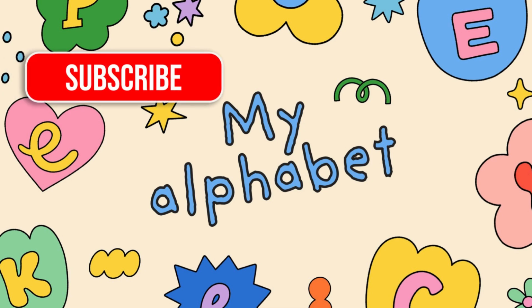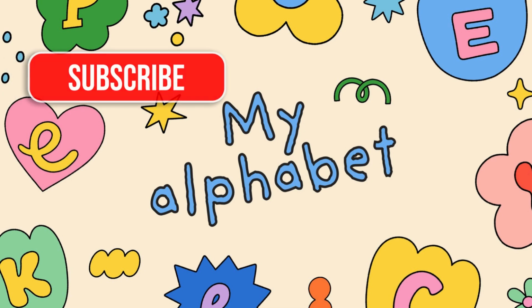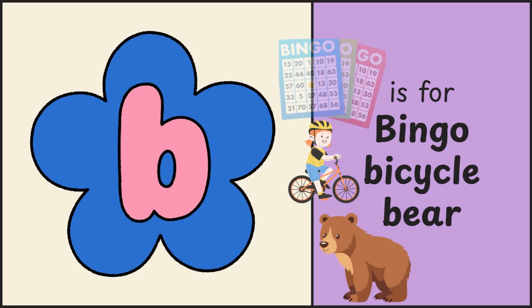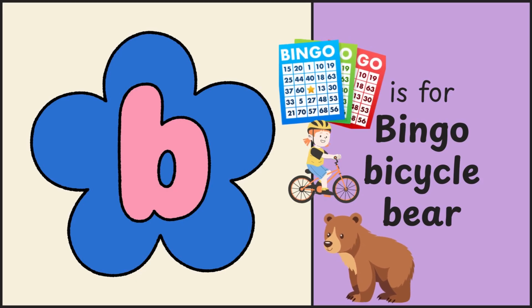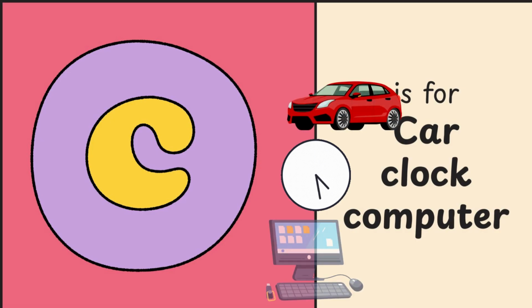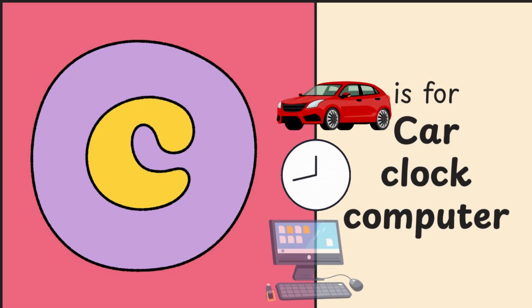Learn A to Z with 3 fun words each. A. A is for animal, apple, alligator. B. B is for bingo, bicycle, bear. C. C is for car, clock, computer.